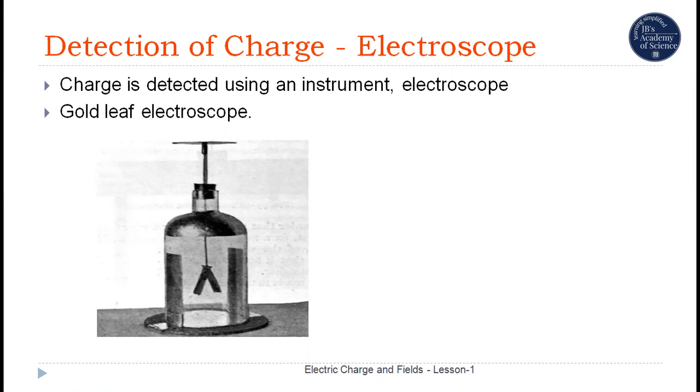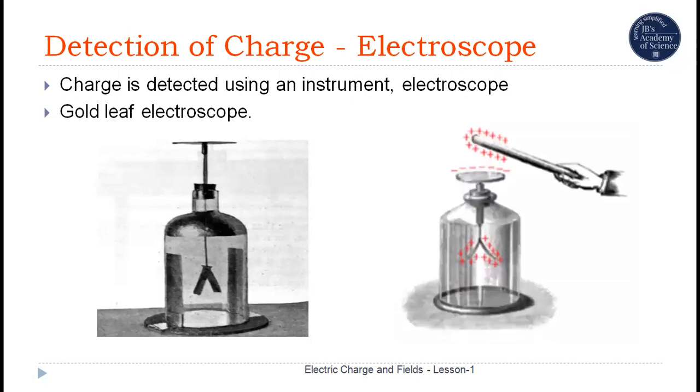The metal rod is fixed to the neck of the bottle by means of a rubber cork, and a thick metal disc or a metallic sphere is connected at the end of the metal rod outside the bottle. This is the construction of the gold leaf electroscope.